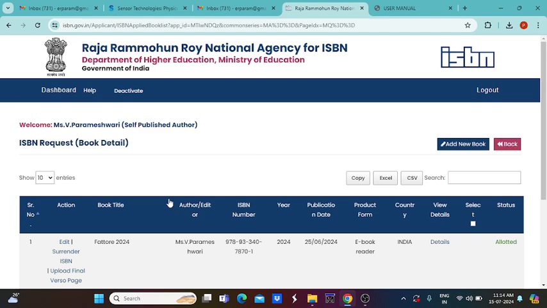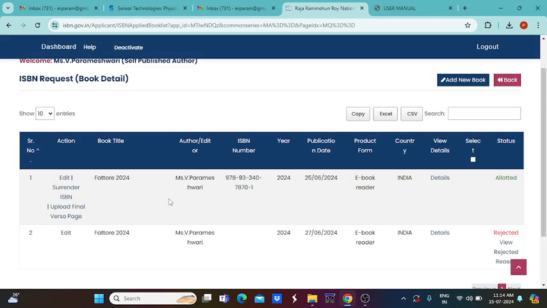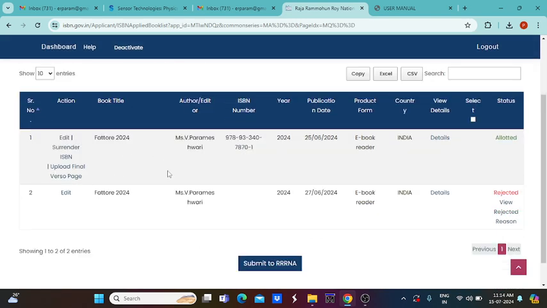After completion of all editing work, you can see that book. This is our book title, and the ISBN number is allotted here. It is a 13-digit number. Already one time it was rejected. That rejected detail is also viewed here, and the accepted detail and allotted ISBN number are also available here. So it is a 13-digit ISBN number. Then year of publication and date of publication.